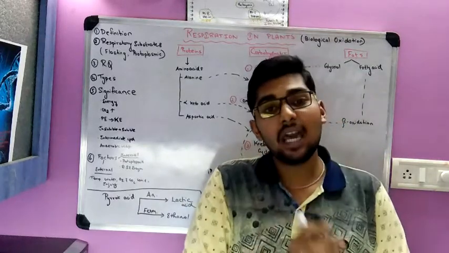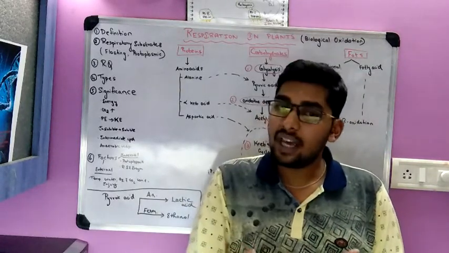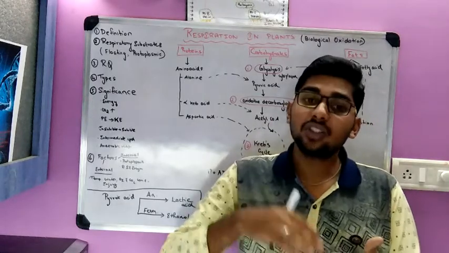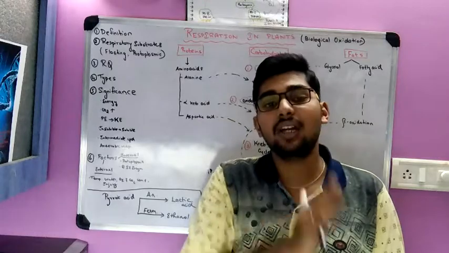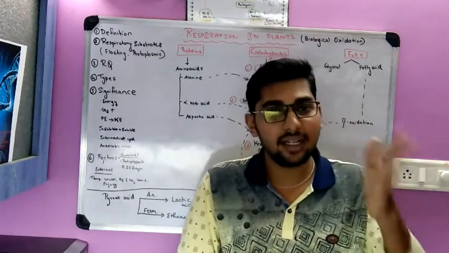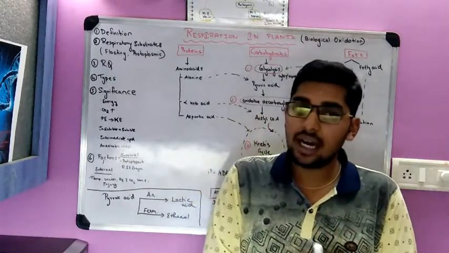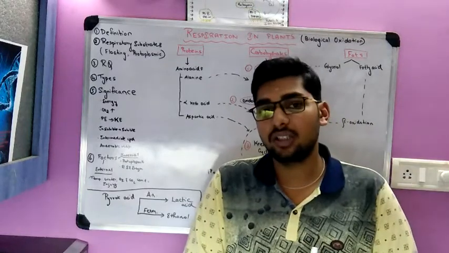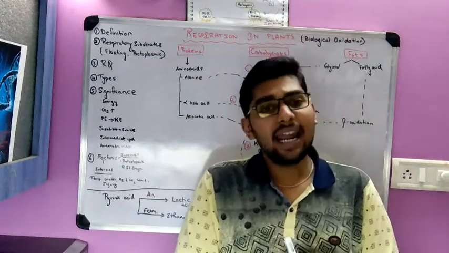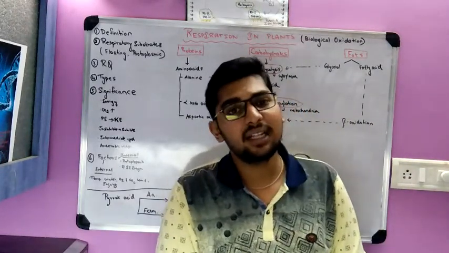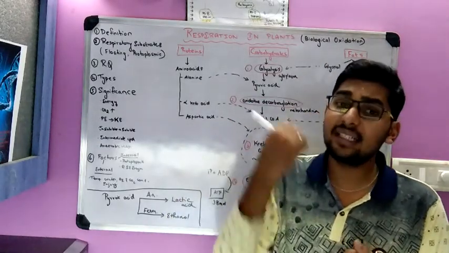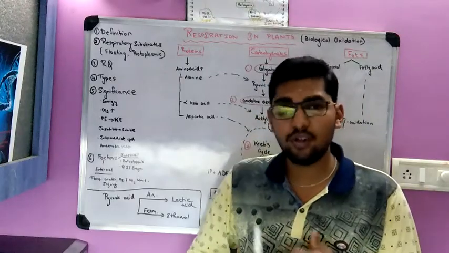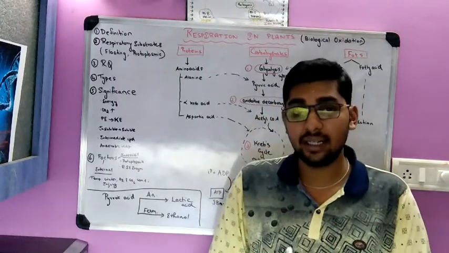Next is carbon dioxide concentration. Carbon dioxide is the final product. So if the carbon dioxide concentration is more, it decreases the rate of respiration. This is with regard to oxygen and carbon dioxide concentration. And light. Light is also a physical stimulus that is needed. The more the light, the more the respiration. So if the light intensity is more, the rate of respiration is also more and more energy is liberated.